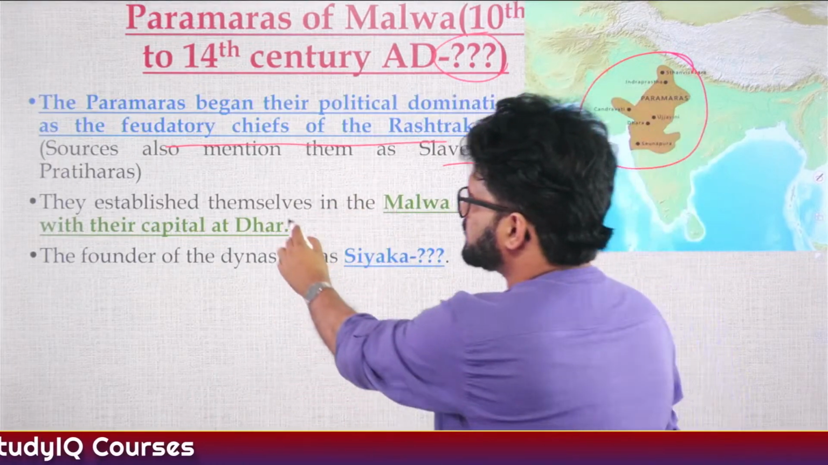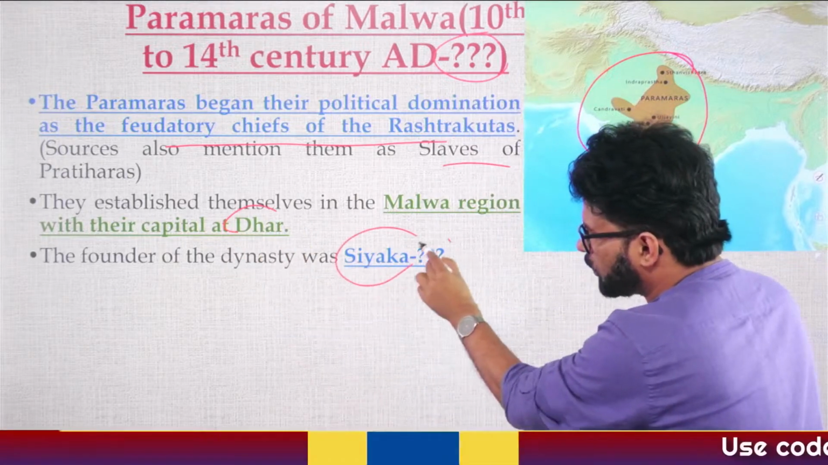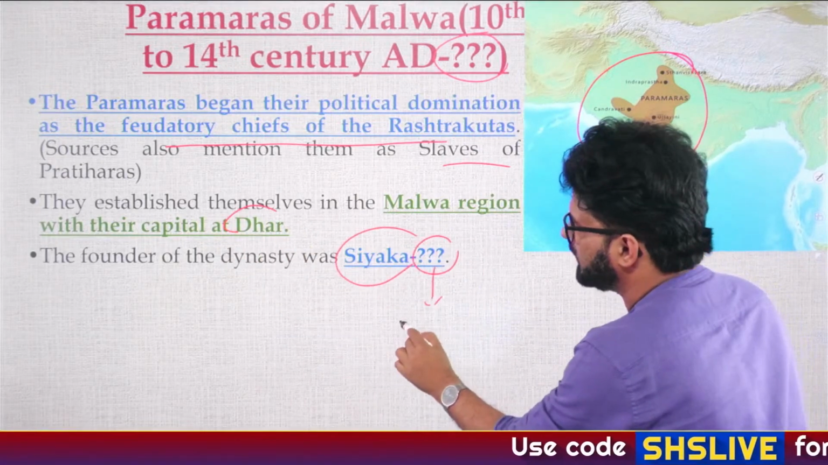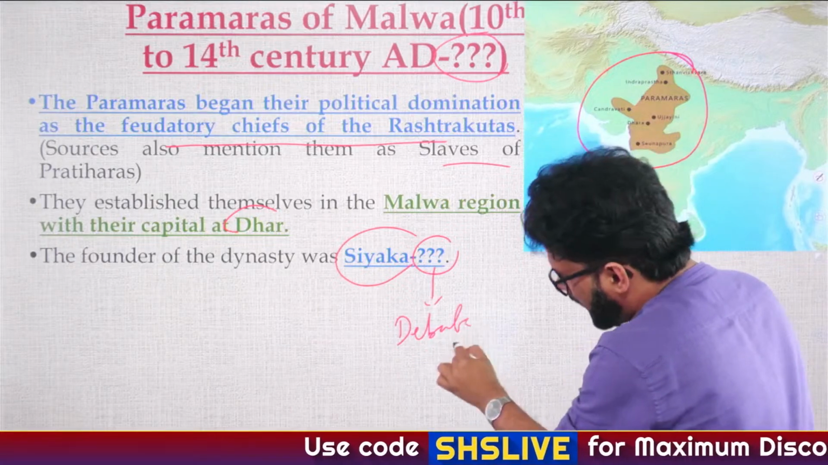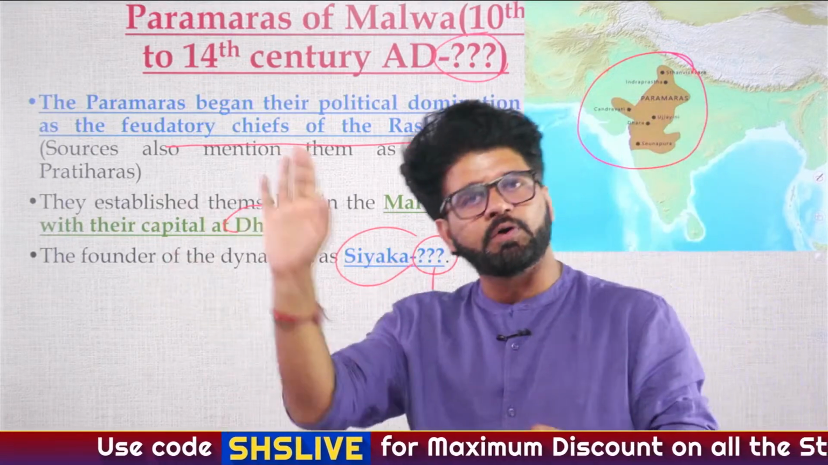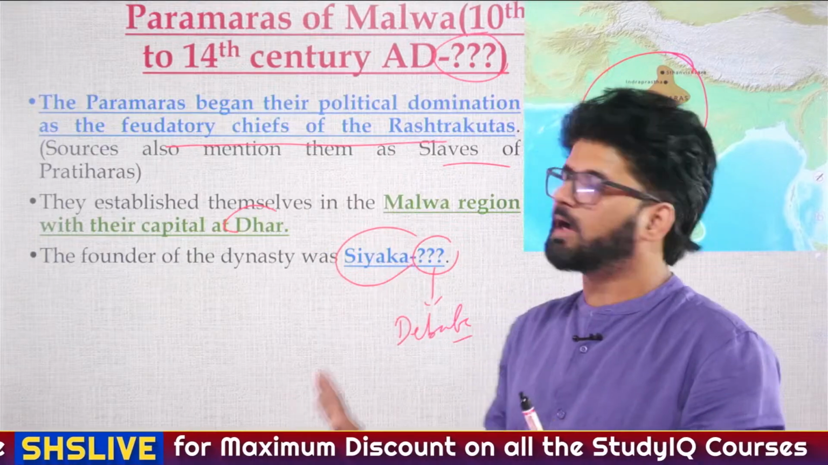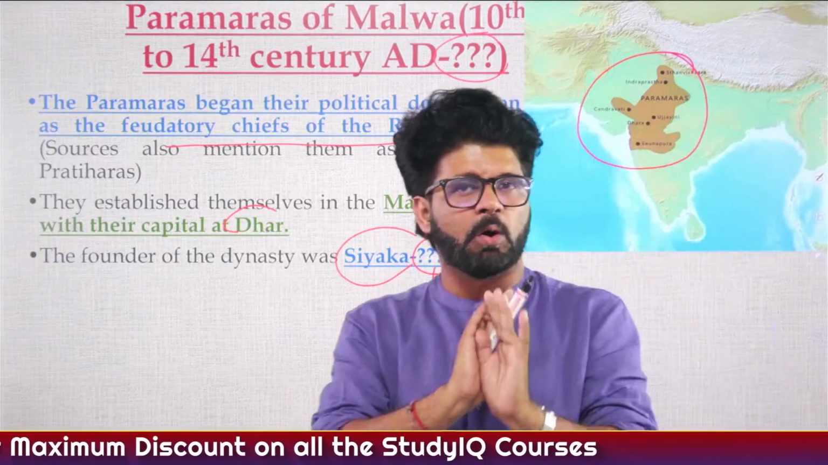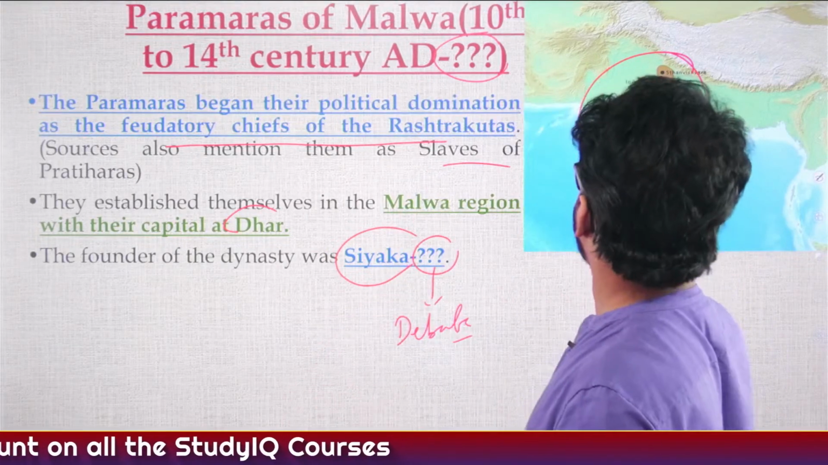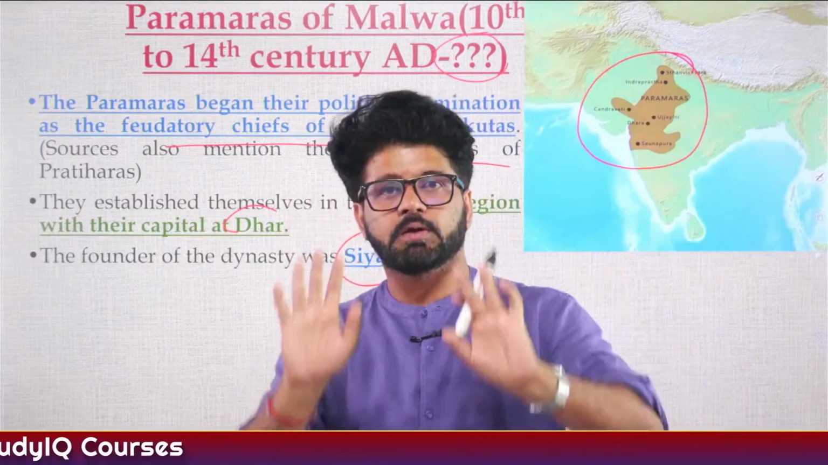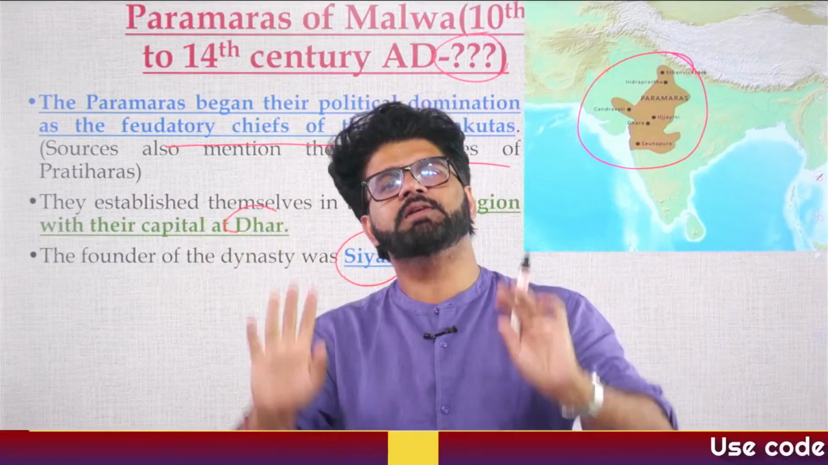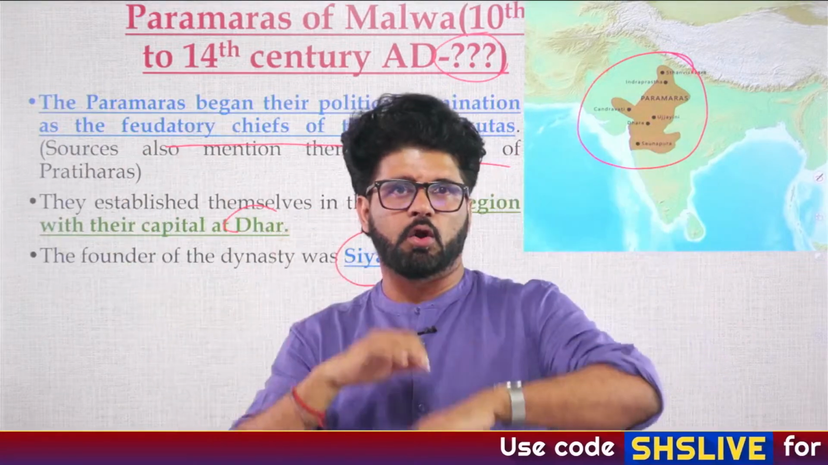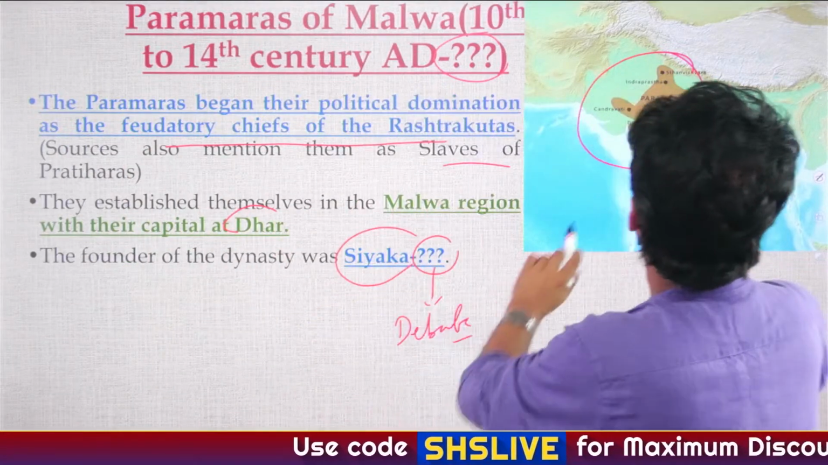Again, the capital was Dhar. Founder is Siyaka. There is a question mark here, which means there is still debate. There can be rulers who came before Siyaka who established the Paramaras. So we have to just focus on those things about which we are very sure. Their capital was Dhar. Their most famous king was King Bhoj, who was also known as Kavi Raja. He popularized Dhar. He wrote a lot of poems, etc. Fine.